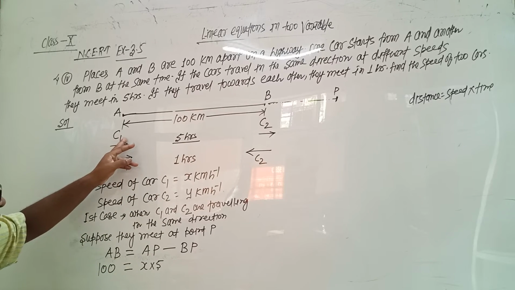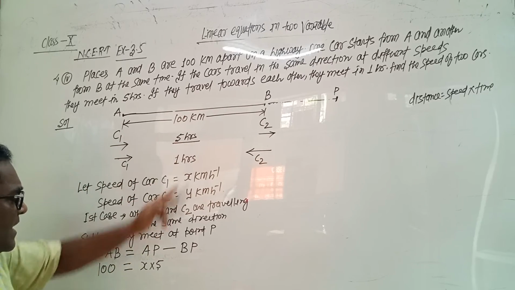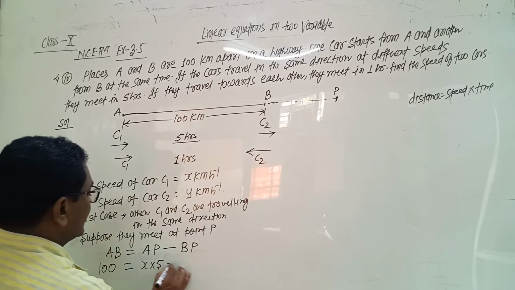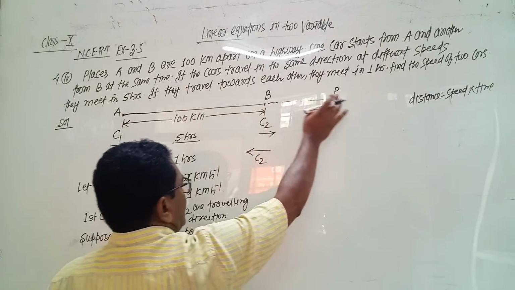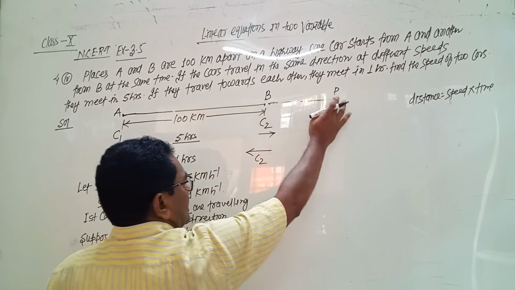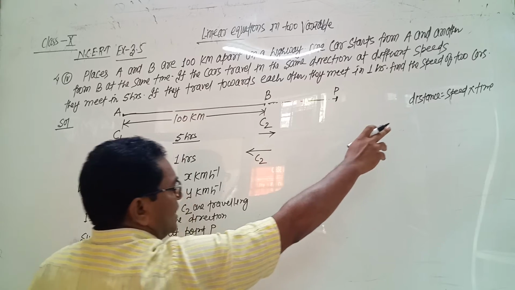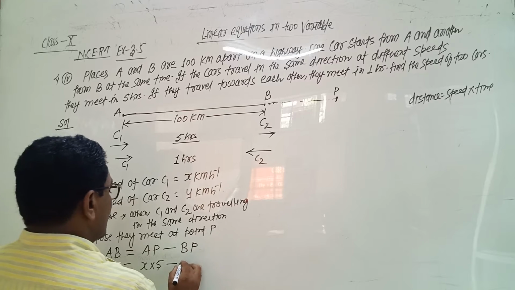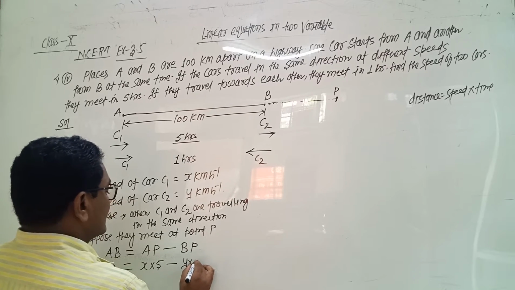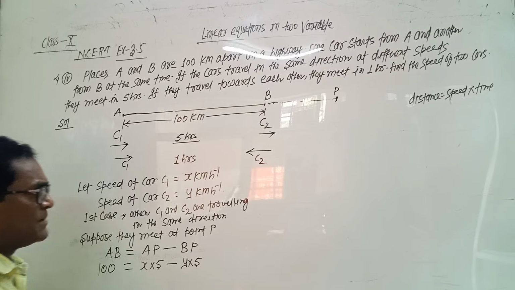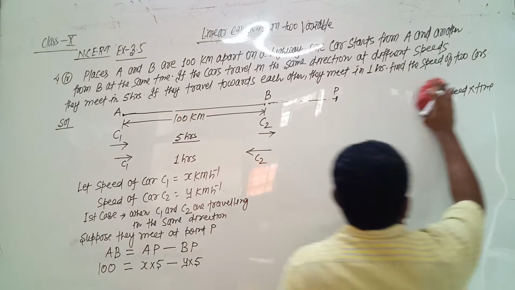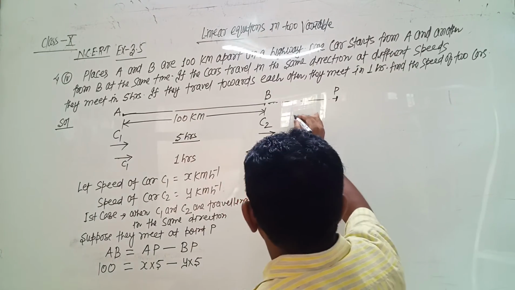So the speed of car C1 is x and time taken is 5, and we get the distance, speed into time, minus BP. BP is the distance covered by car C2, which equals the speed of car C2 into time taken by car C2. So the speed of car C2 is y and car C2 has also taken 5 hours. So we get the first equation, 5x minus 5y.